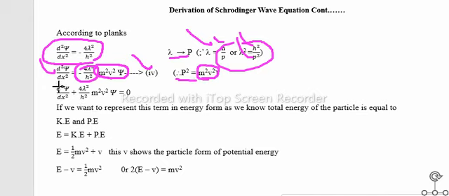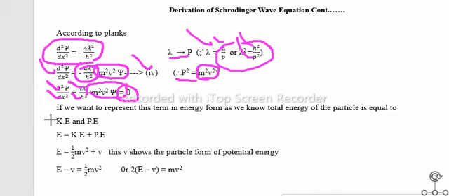Now taking the right side to the left side, it becomes d square psi upon dx square plus 4 pi square over h square into m square v square into psi is equal to 0.